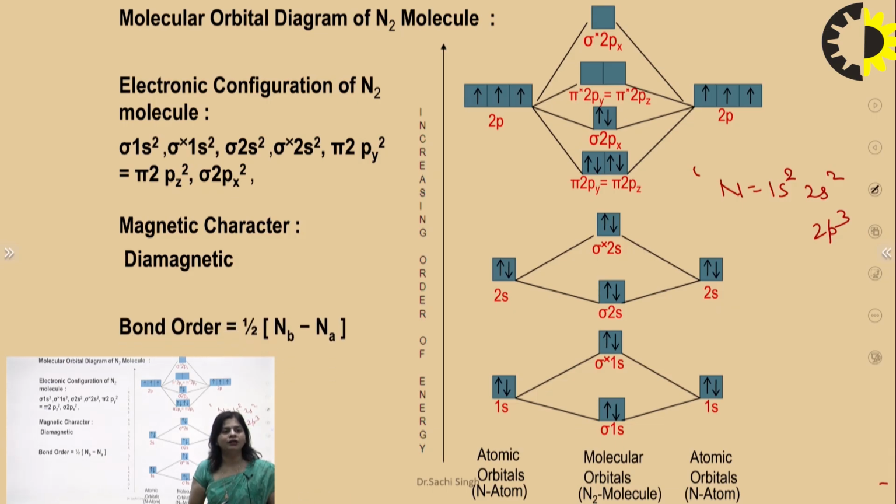And the bond order: the total number of electrons in bonding, how many electrons in bonding? That is 10 electrons in bonding and 4 electrons in anti-bonding. So its bond order is 3. So this is the molecular orbital diagram for the nitrogen molecule.